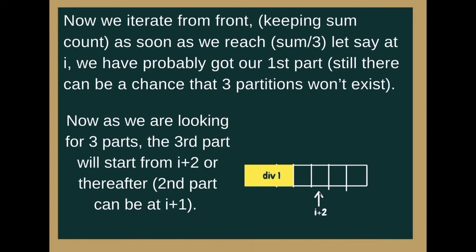This is tricky, try to understand. We got division 1, that is a part of the array with the sum 1/3. We are leaving one position and we are looking again for the node where temp sum is marked 1, where from the back the sum is 1/3, and thus the other part which will be remaining will be our division 2. That way we will have our 3 partitions.